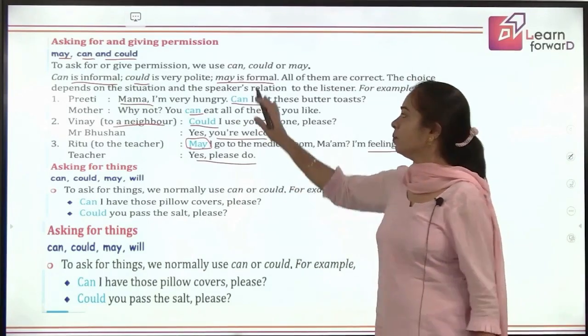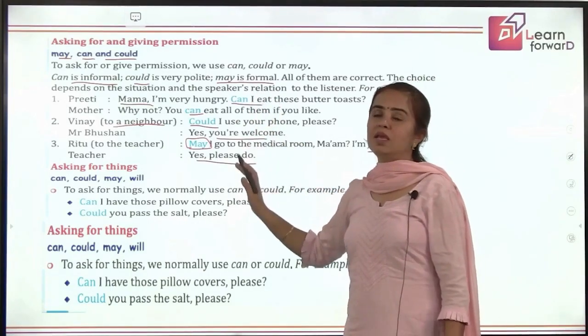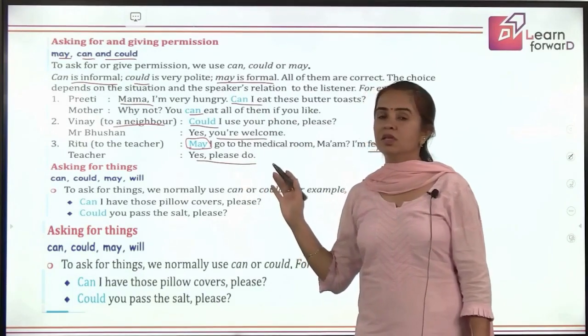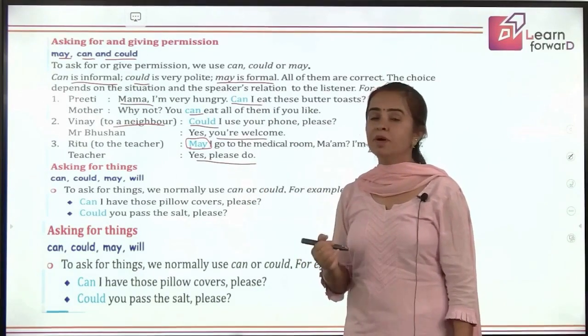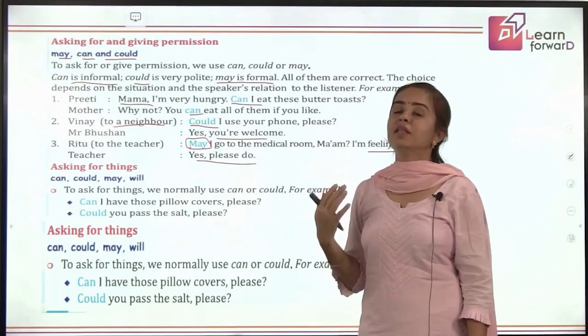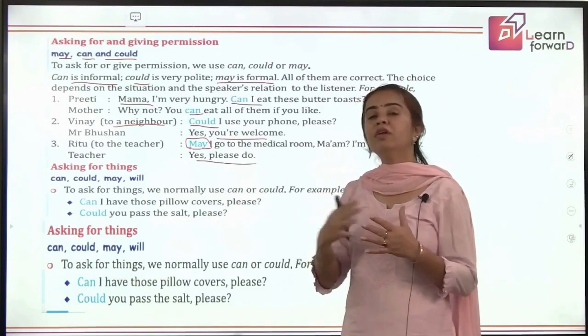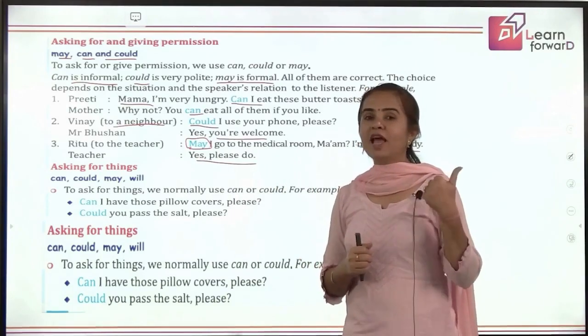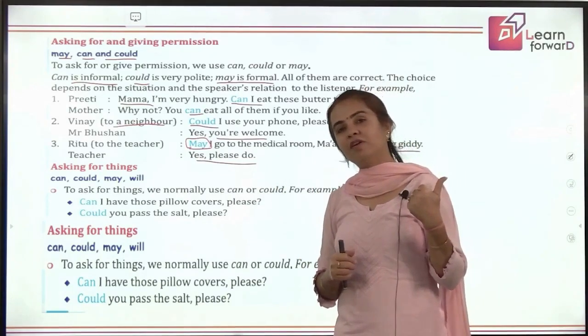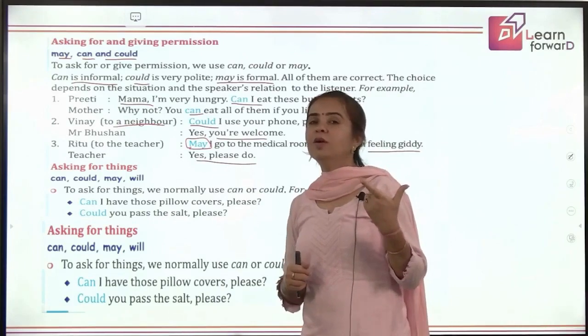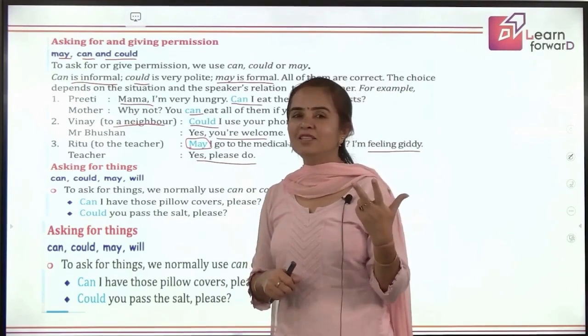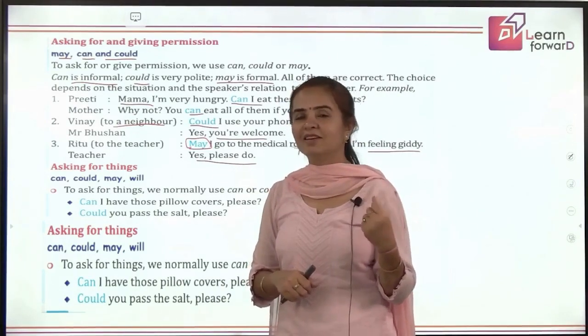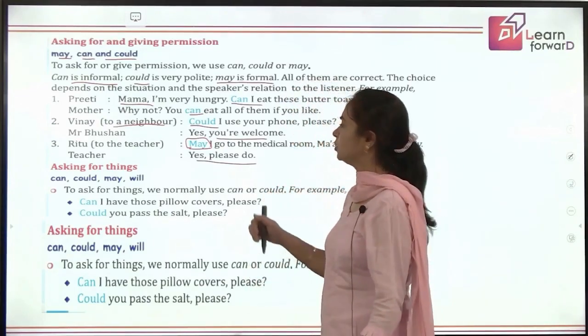Okay. So remember, can, could, may, all these three modal auxiliaries are used to seek permission or to give permission. But then what matters is what relationship you have. So that shows the mood of the speaker. So can is used for informal relation, could is used to show politeness, and may is used for a formal relation, right? For a formal permission.